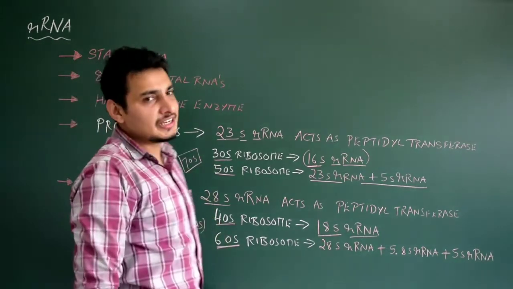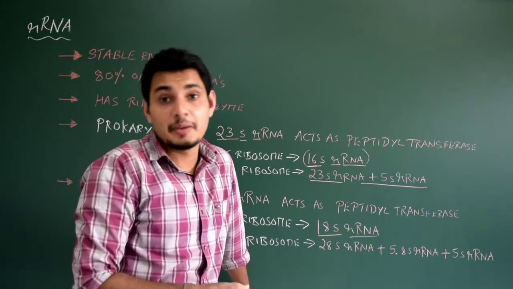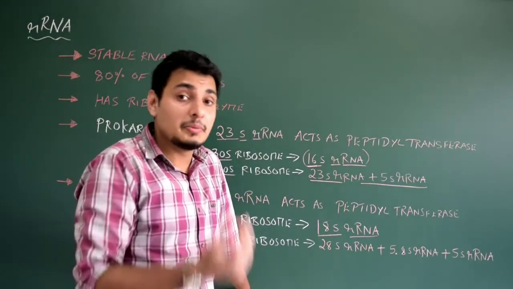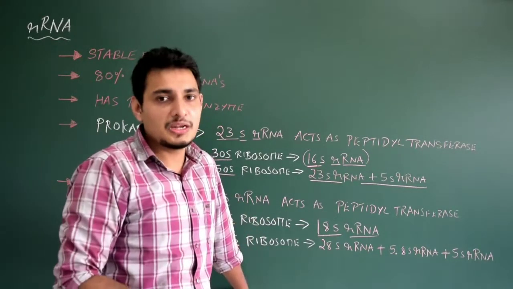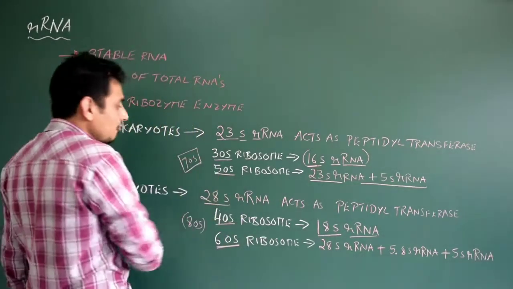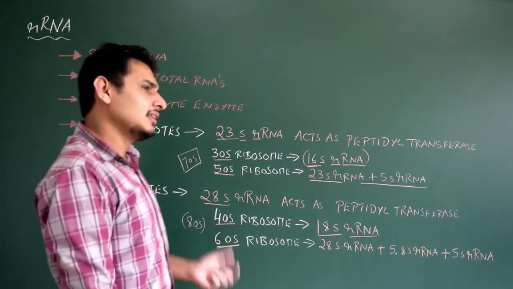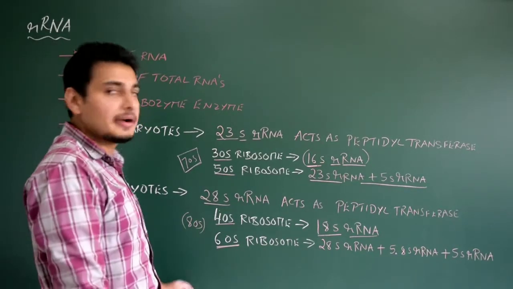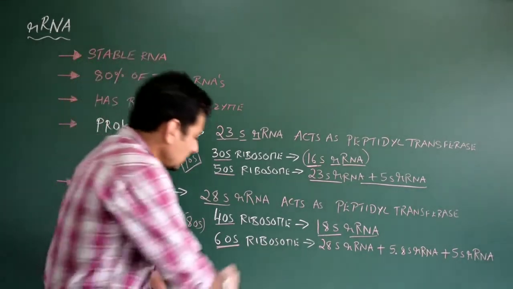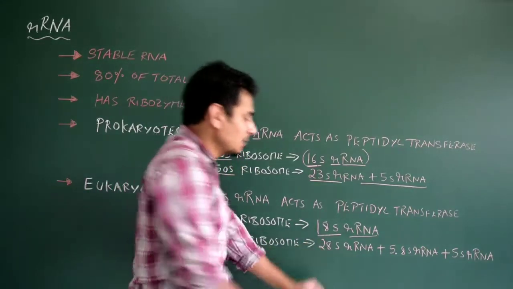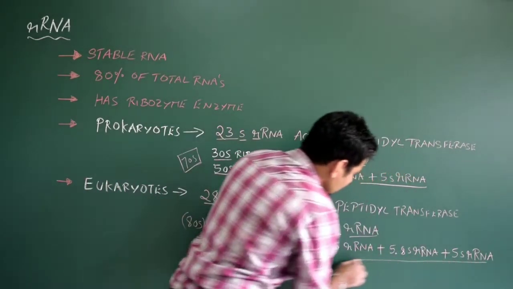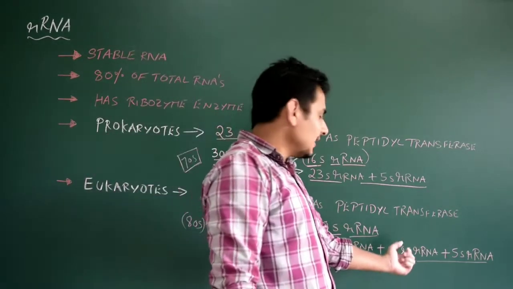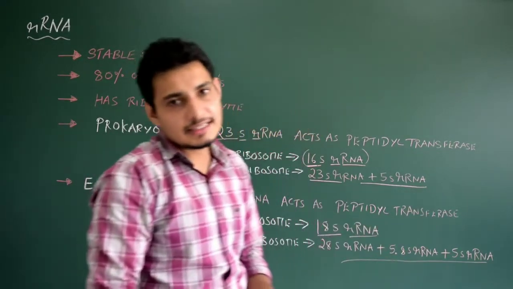70S is also seen in the eukaryotic cell, in special membrane-bound organelles like the chloroplast in the plant cell, or the mitochondria in both plant and animal cells. We know it, the 70S type of ribosome will be seen there. Other than that, in eukaryotes, you see only 80S in the cytoplasm, other than in mitochondria and chloroplast. Okay, so the 60S subunit is mainly made up of three different types of rRNA, that is written here: 28S rRNA, 5.8S rRNA, and 5S rRNA.